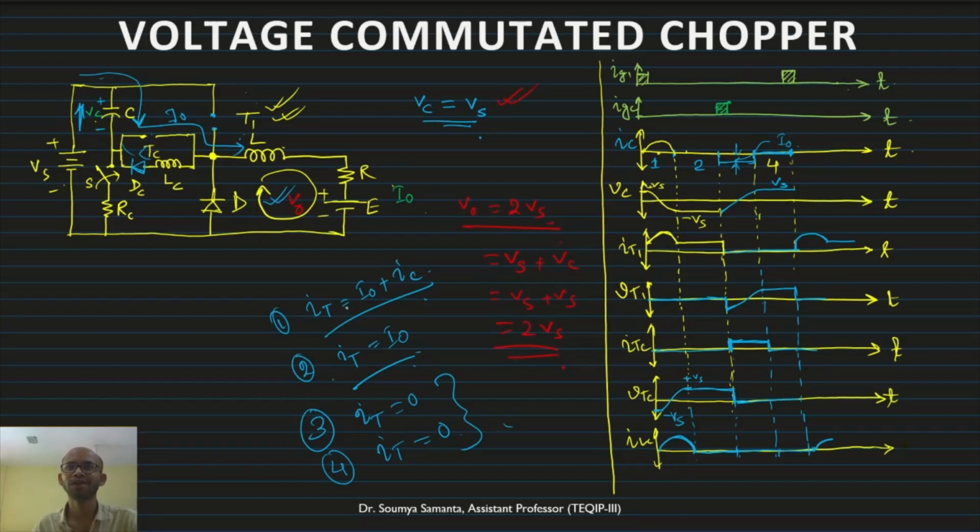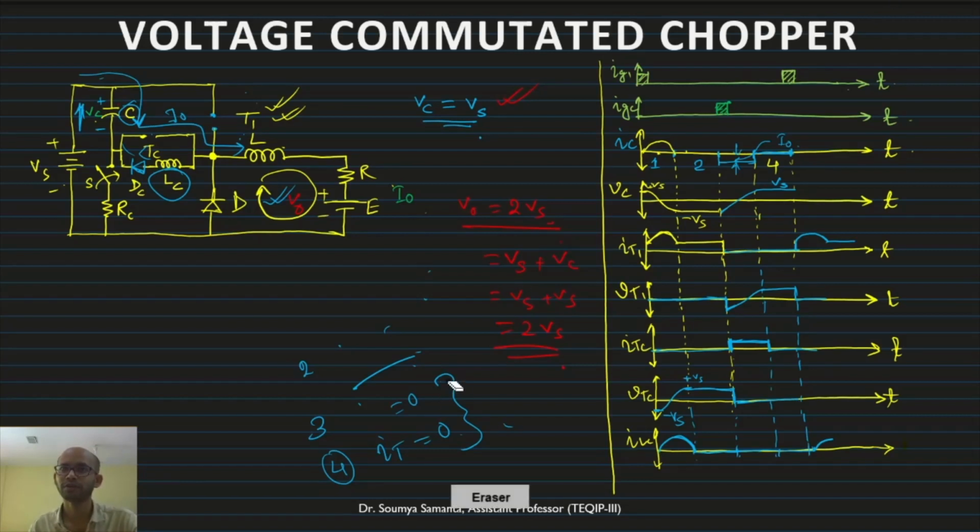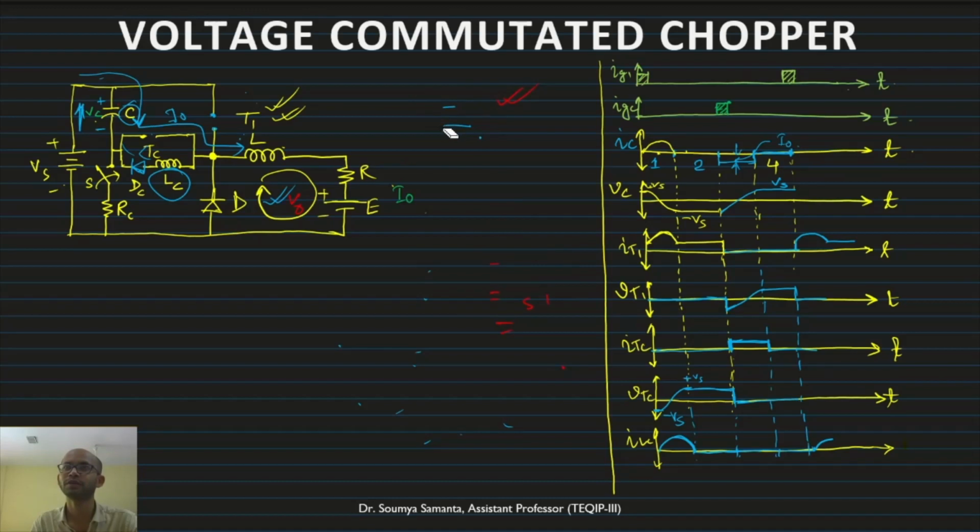Now we have to go for the design part. What should be the value of LC and CC? So let us find that out. If I derive here itself, because the waveform and circuit are present, it will be helpful for us to understand.